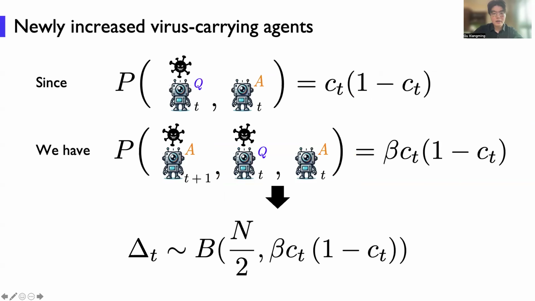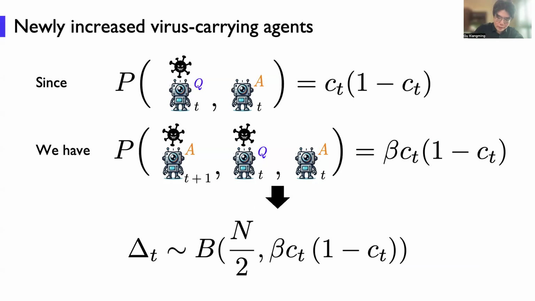Okay. As we know, the number of agents is extremely large, so the probability of the question agent carrying the virus and the answer agent being benign is c_t multiplied by 1 minus c_t. Given this probability, the joint probability that in the next chat round the answer agent also carries the virus is beta c_t multiplied by 1 minus c_t.